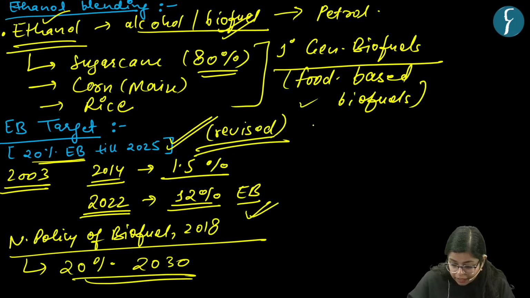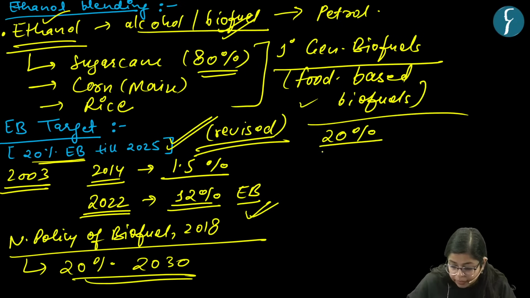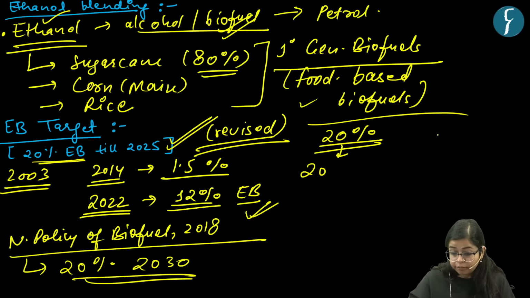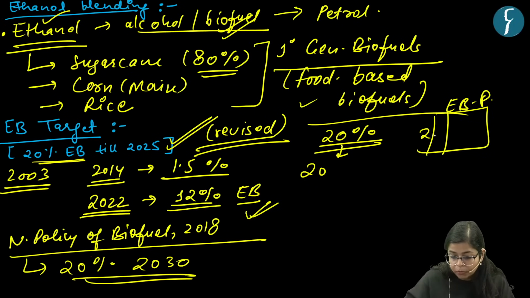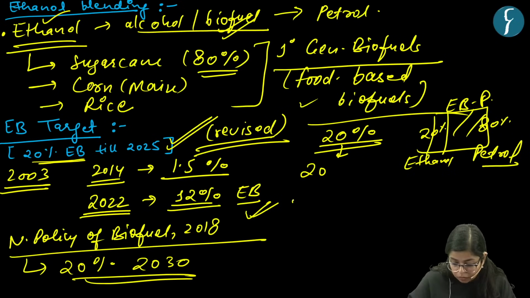Now, if I say 20% ethanol blending, what does this mean? This means that the fuel, ethanol blended petrol, has 20% ethanol and 80% petrol. Presently, in the year 2022, the government has mandated the use of E10 fuel.